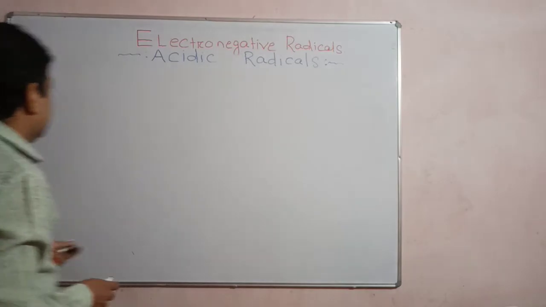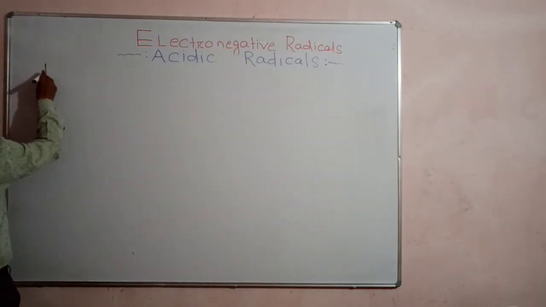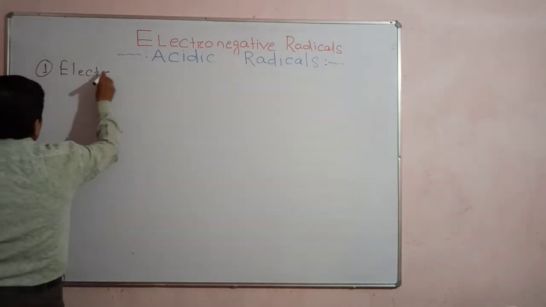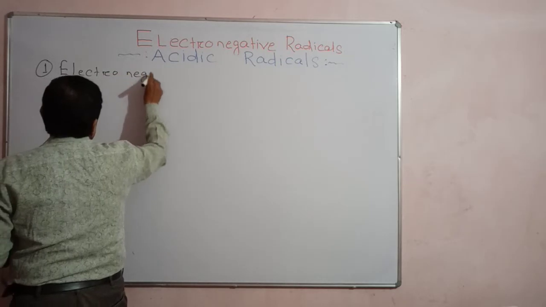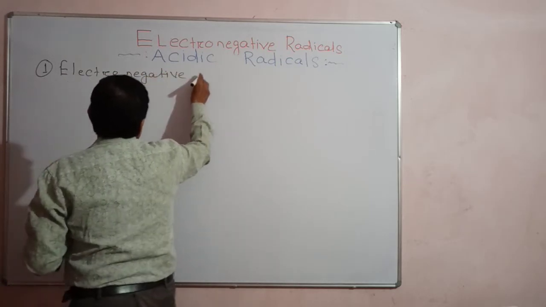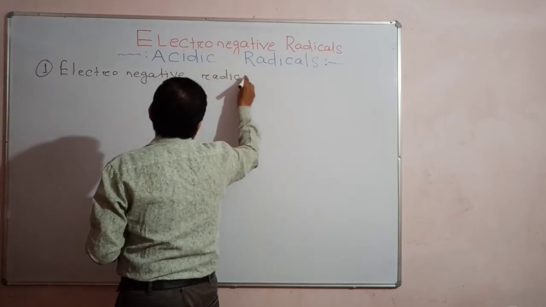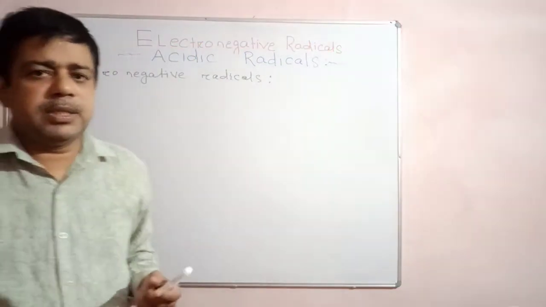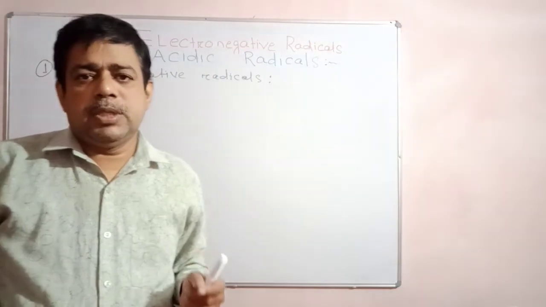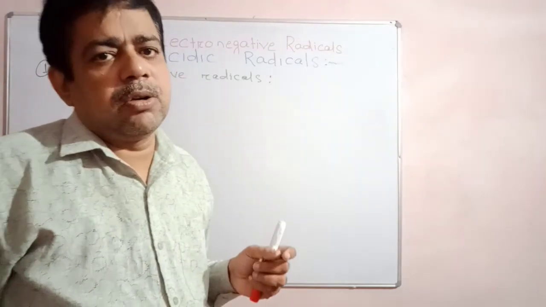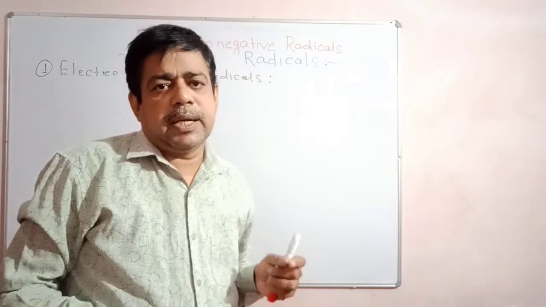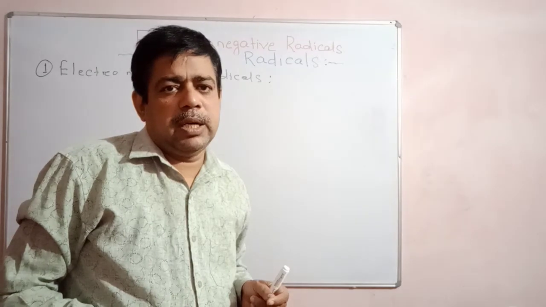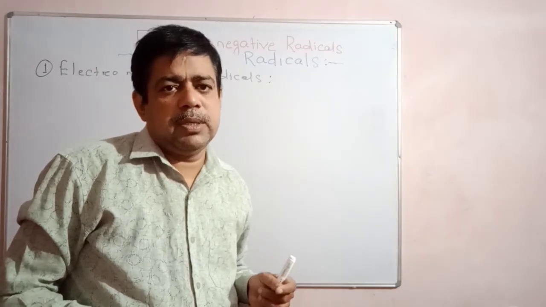So what are electronegative radicals? These are also part of the compound. All of you know the compound consists of two parts. One is the electropositive radical, or basic radical. Another is the electronegative radical, or acidic radical. Understand? All radicals are also known as ions.